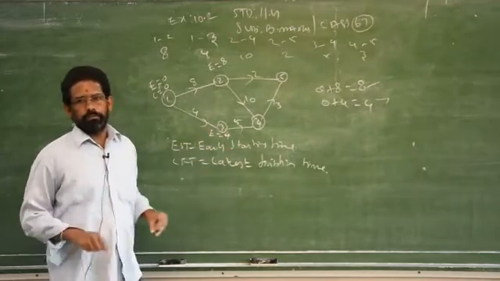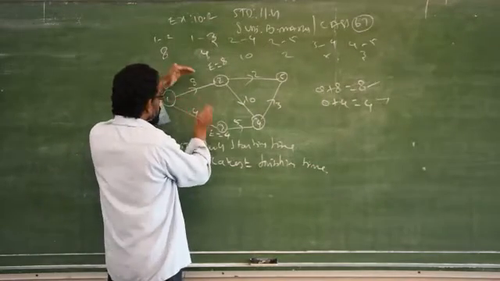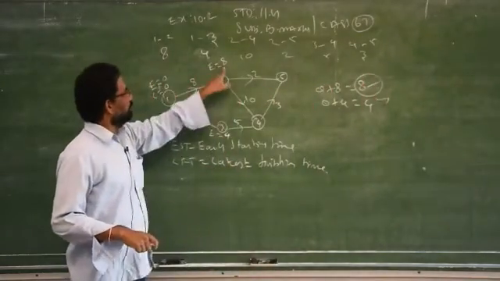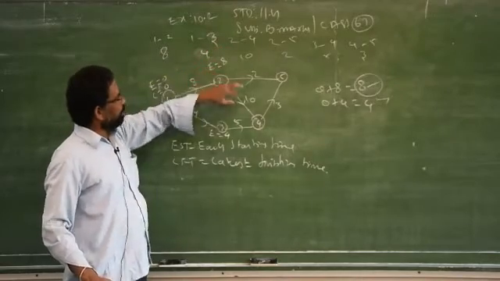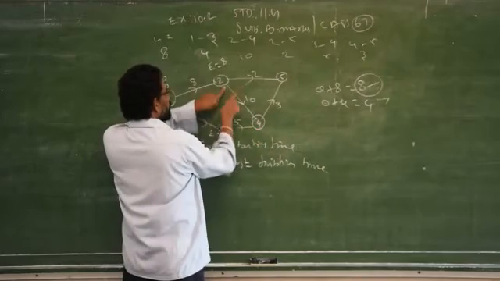Be careful. When two activities start from the same place, you have to do the calculation and find out which one is the maximum one. You write it over there. From there only you have to go for the next activities. From 2 you have how many activities now again? 5, 4. From 2 we have 2 activities.